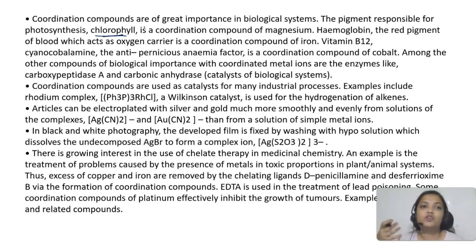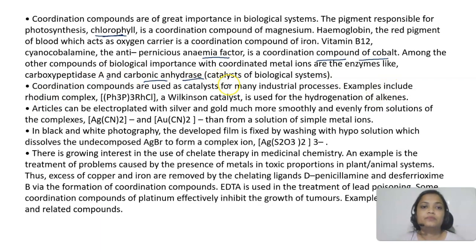Vitamin B12, which is called cyanocobalamin, the anti-pernicious anemia factor, is also a coordination compound of cobalt. So you can find coordination compounds in many cases. We have enzymes also like carboxypeptidase and carbonic anhydrase, which are also coordinated with metal ions.